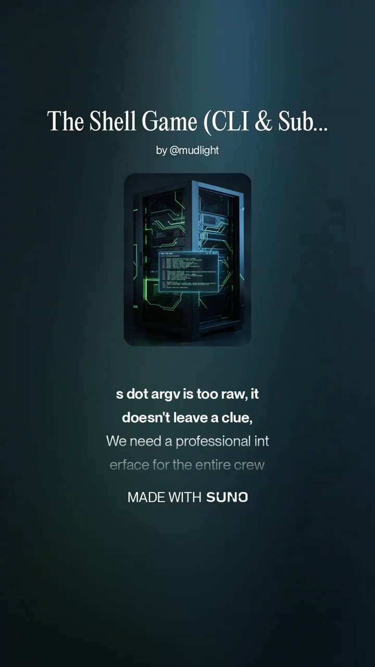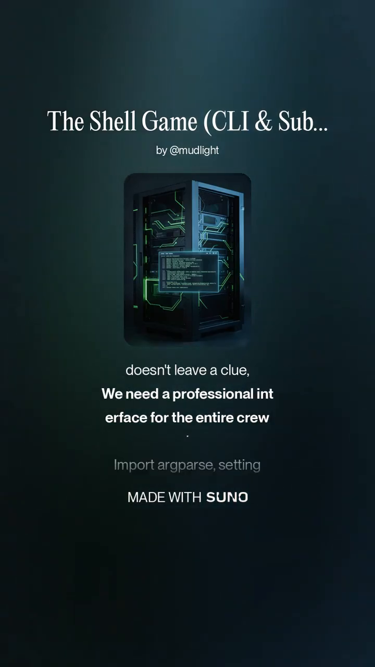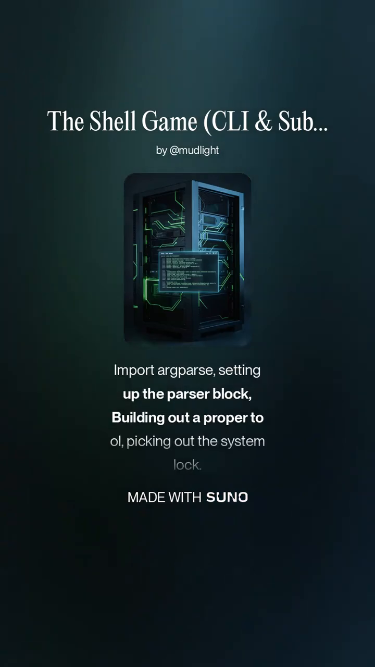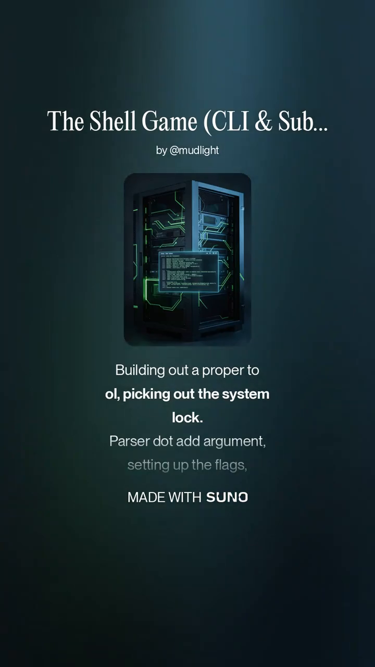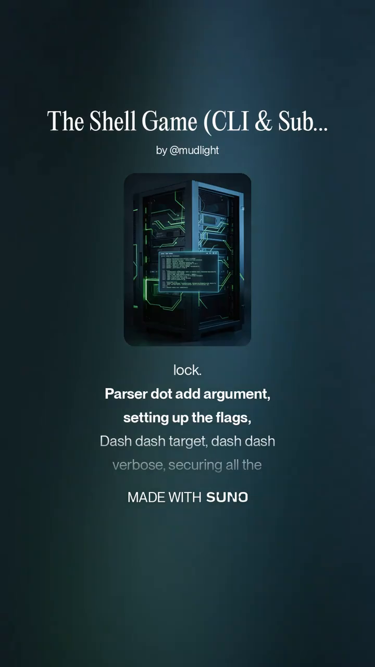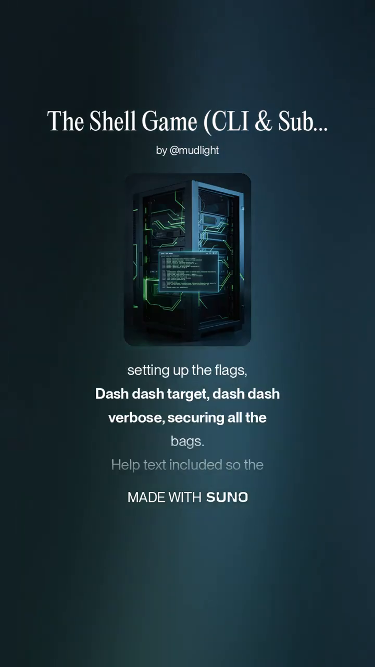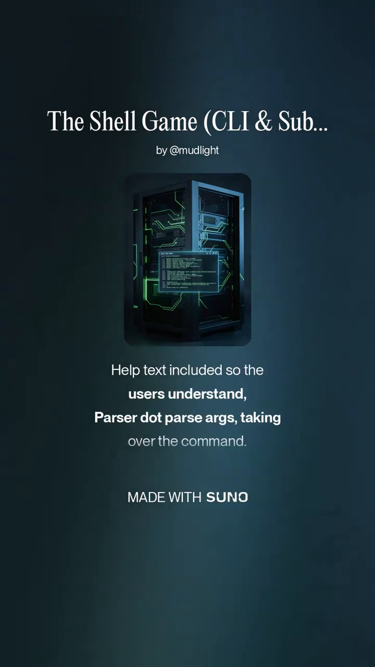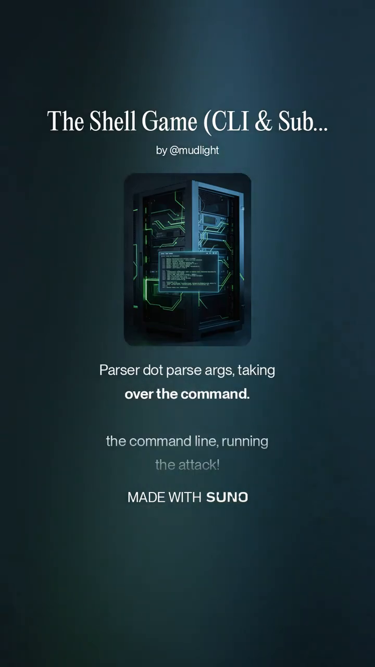But sys.argv is too raw, it doesn't leave a clue. We need a professional interface for the entire crew. Import argparse, setting up the parser block, building out a proper tool, picking out the system lock. parser.add_argument, setting up the flags, dash dash target, dash f for both, securing all the bags, help text included so the users understand. parser.parse_args, taking over the command.